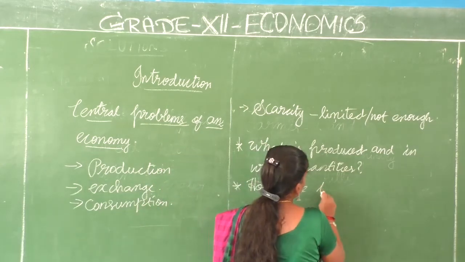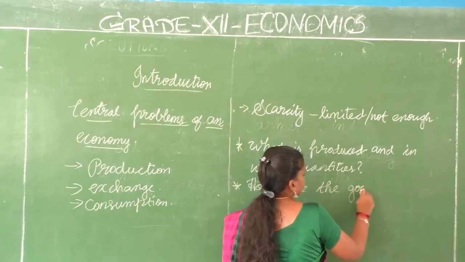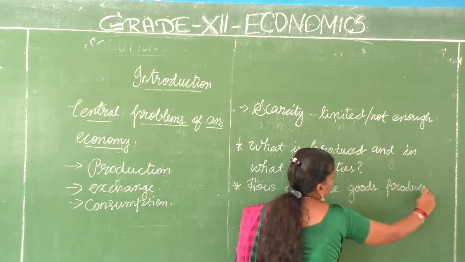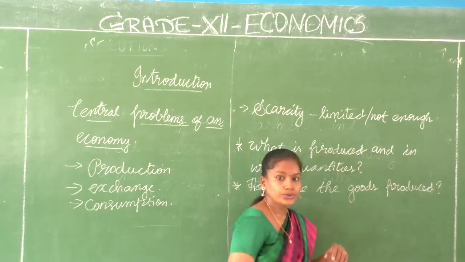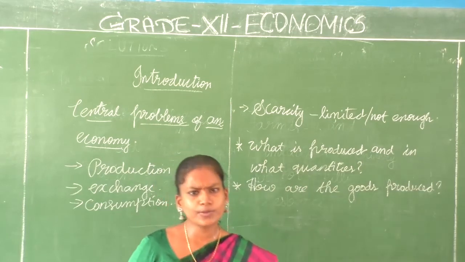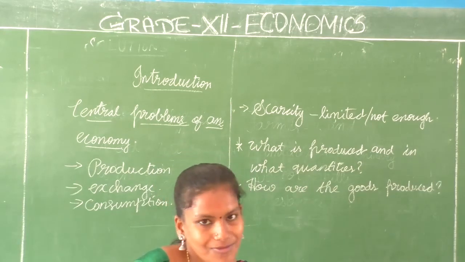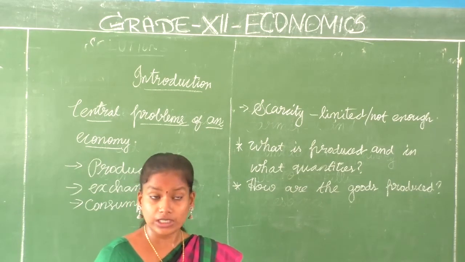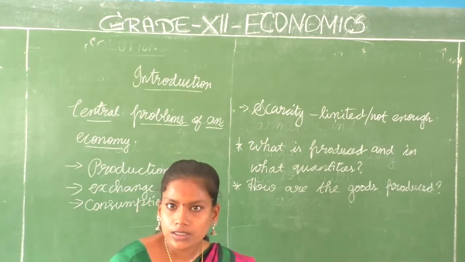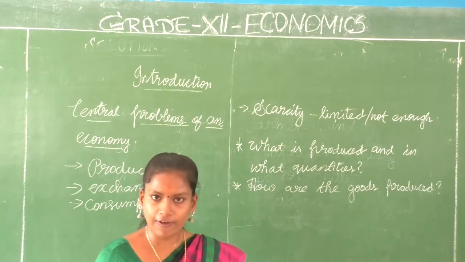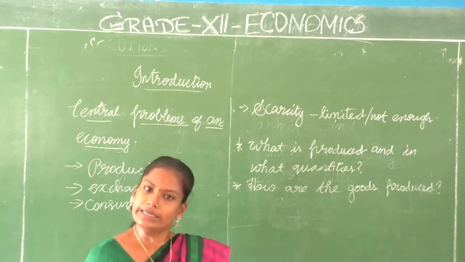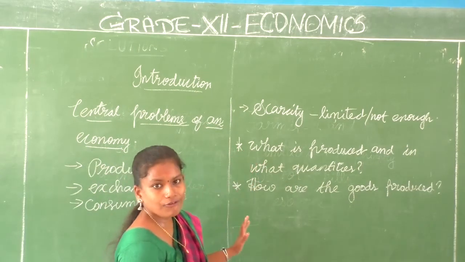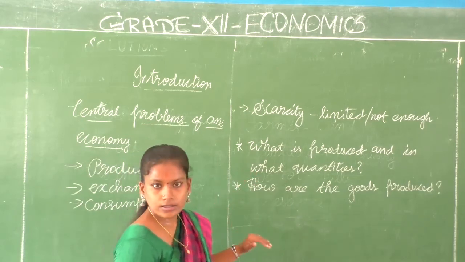how are the goods produced? Okay. How are the goods produced? How are the goods produced means the production process. What are the things we need? Machinery. Do we need any machinery? Do we need any technological support? If you take fish farming, what are the things that you need? You have decided what to produce. You are going to fish farm. You are going to produce more of fish. Okay, and in what quantities you have to produce.